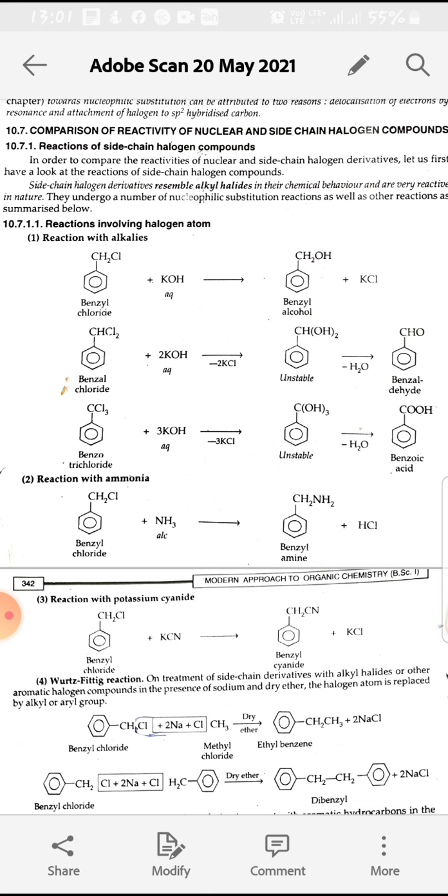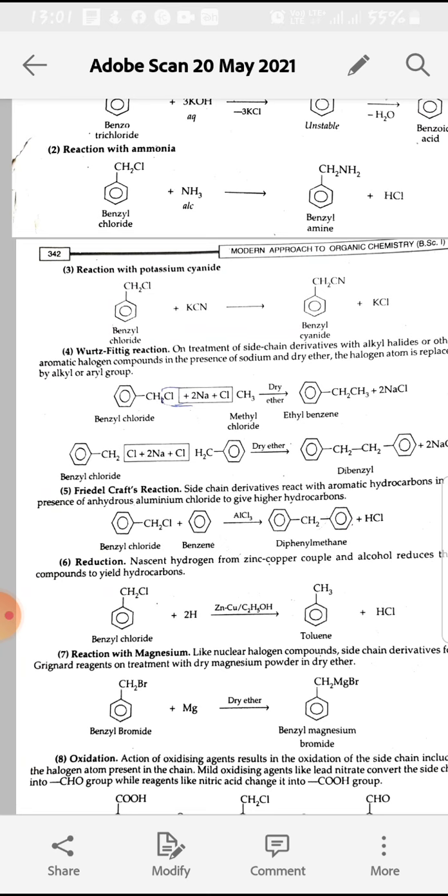So all these are the side chain reactions. Next is reaction with ammonia. If we add alcoholic ammonia, then the Cl group is substituted by the NH2 group, and if we take potassium cyanide, then the Cl group is substituted by the CN group.